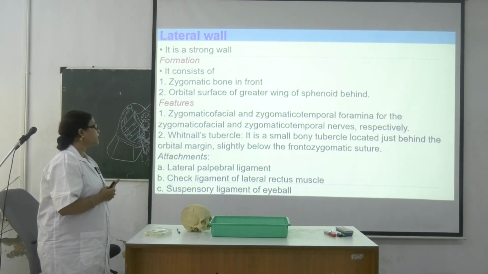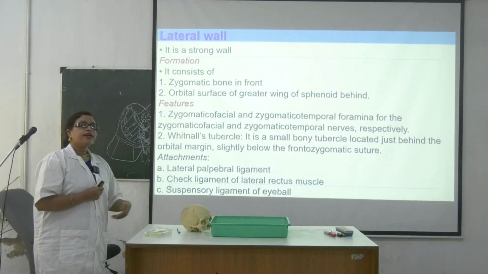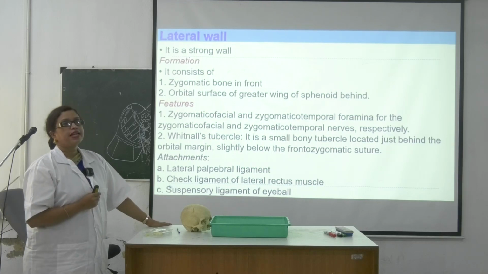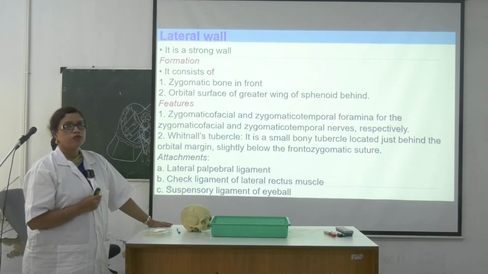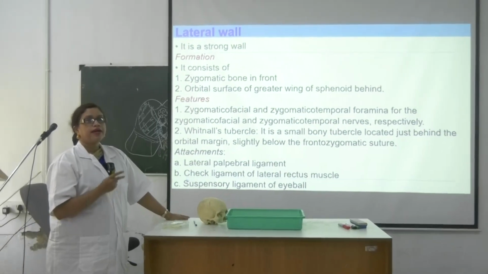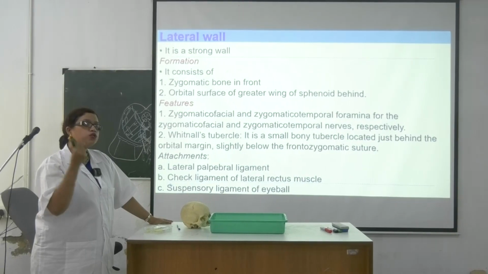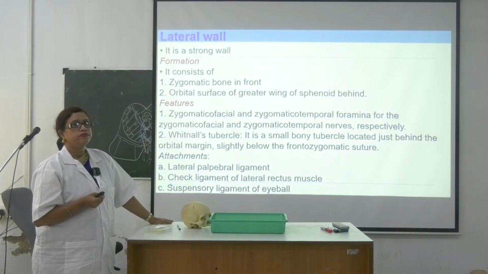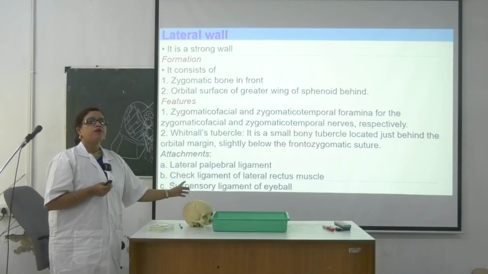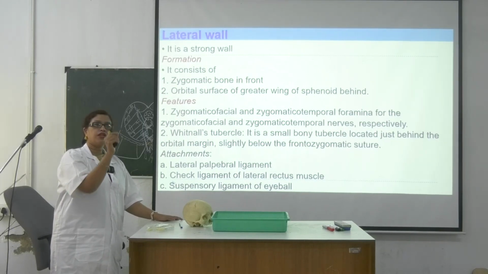Ki ache? First one is lateral rectus. Lateral rectus to thik, but there is one thing that is known as check ligament. What is check ligament? There are two rectus, medial rectus, lateral rectus. How does it attach to the eyeball? যদিও এটার নাম চেক, but how does it will look? It will look a triangle, triangular insertion.